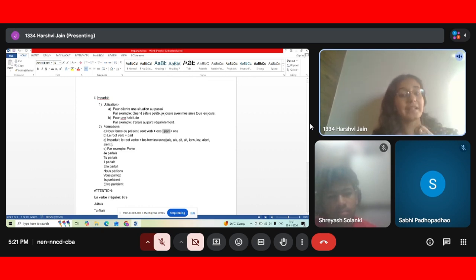The next step is that we added the terminations. For je it's ais, for tu it's ais, for il it's ait, for elle it's ait, for nous it's ions, for vous it's iez, for ils it's aient, for elles it's aient. So we added the terminations to the root word, and that's how we conjugated the verb parler in the imparfait.